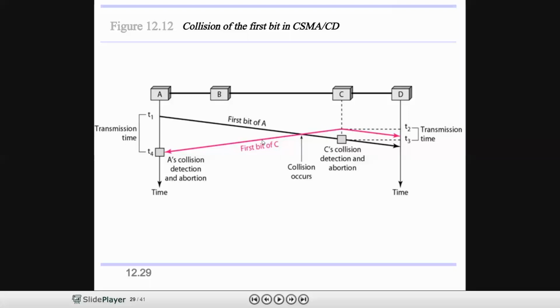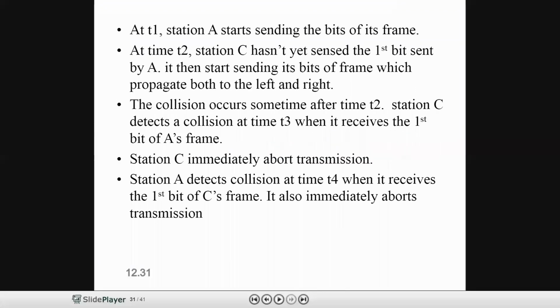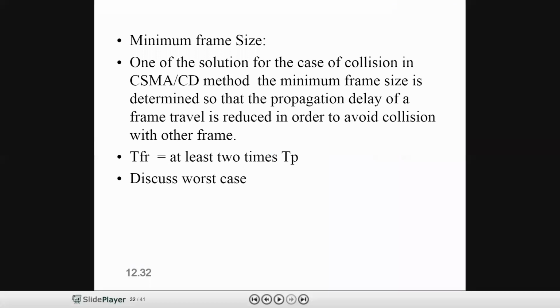That is what they are saying. If we use a minimum frame, the propagation delay of your frame travel is reduced.